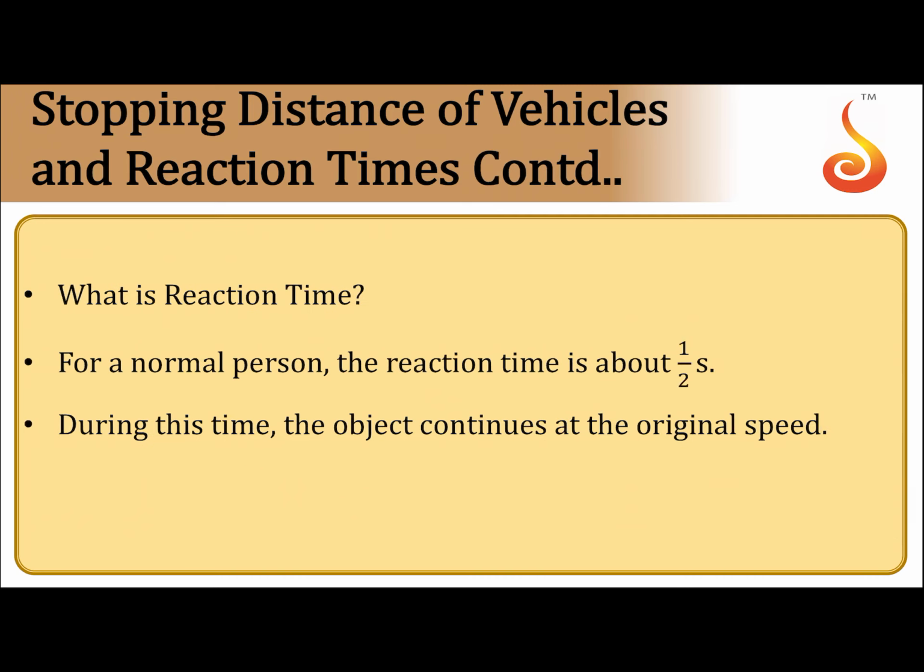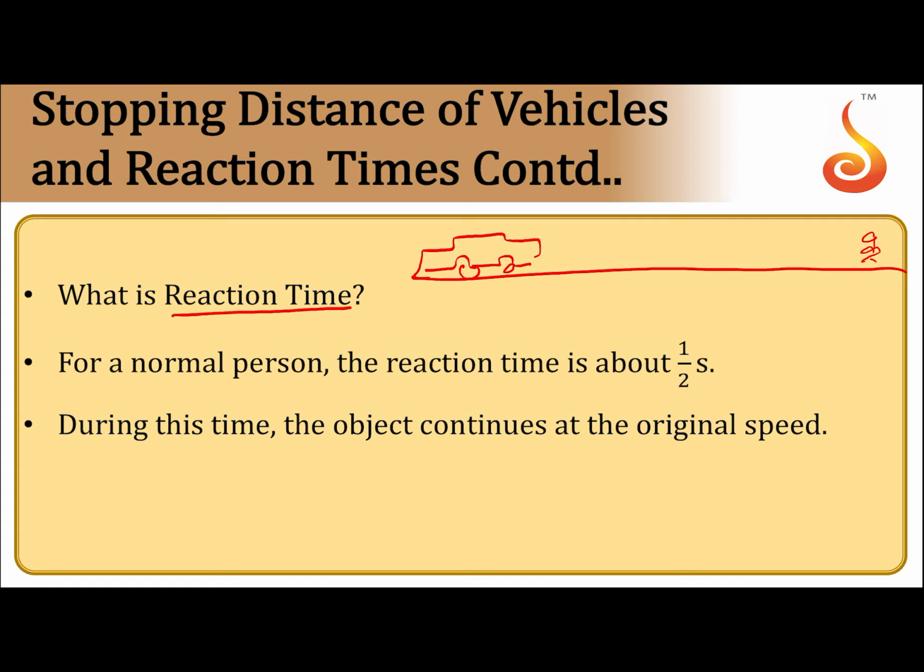Many a times we use this idea, what is called as reaction time. What is reaction time? Let us see. Now, let us assume that a car is travelling here, okay, and there is a child crossing the road ahead of the car. The driver sees the child, he observes the child and he applies the brakes.